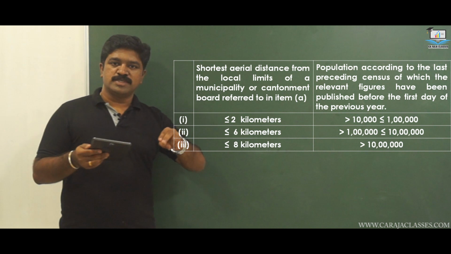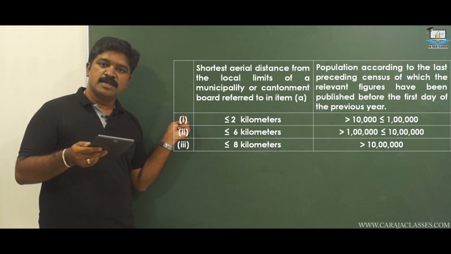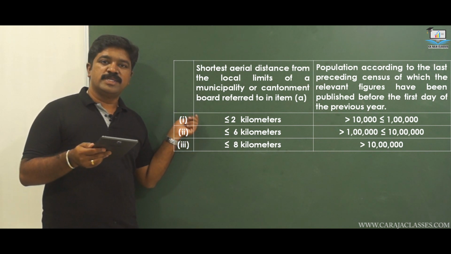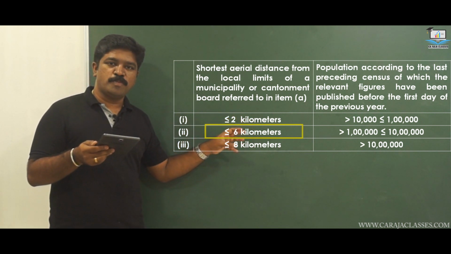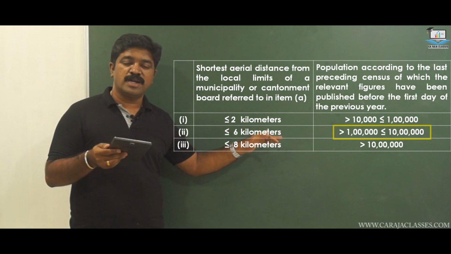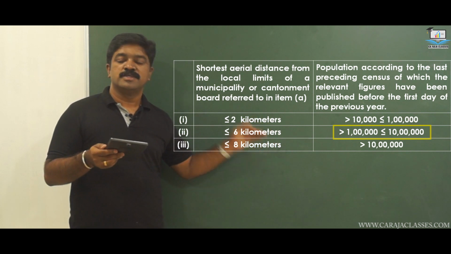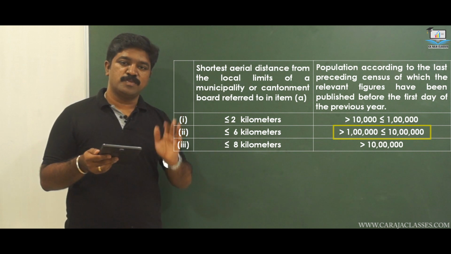Let's go to the next classification. Here the agricultural land is within 6 kilometers and the population is greater than 1 lakh but within 10 lakhs. Then again we will classify it as urban agricultural land.